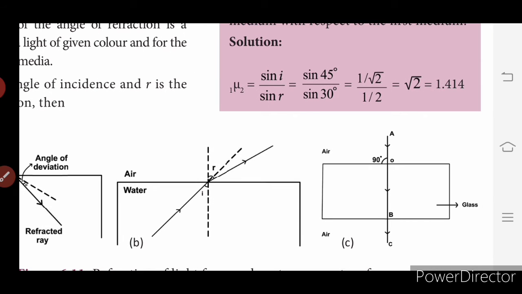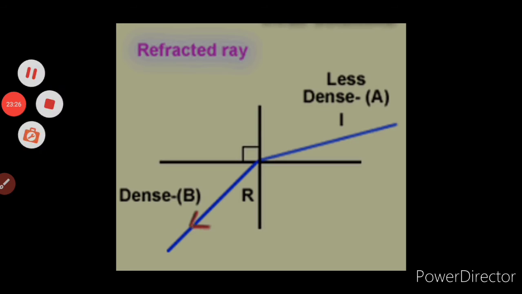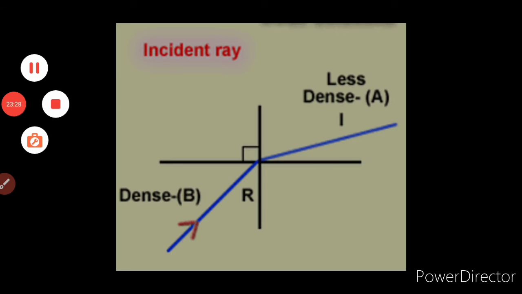I will show you another picture also. So here, see here, the denser medium and the less dense, A is less dense, B is dense. And you can see the refracted ray and the incident ray. So you can see the bend over here, the blue line, it is not straight. Okay, if you draw a straight line for the denser medium B, it has to be done by dotted lines, and you will get the angle of refraction and angle of incidence over there.